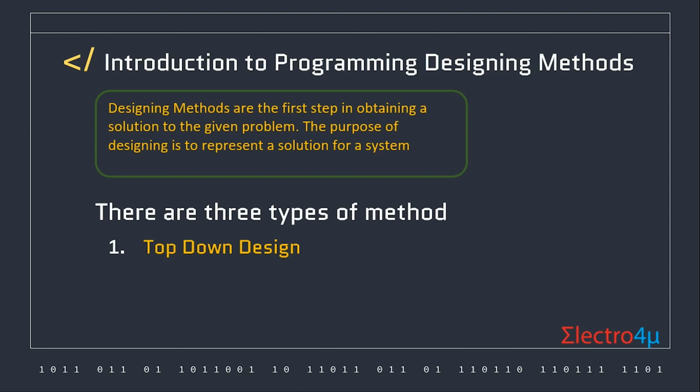Top-down design. Every system has several hierarchies of components. The top-level component represents the whole system. Top-down design methods start from the top-level components and go to low-level components, the bottom. In this design, the system is divided into some major components. Then each major component is divided into lower-level components. Similarly, other components are divided until the lowest-level component.